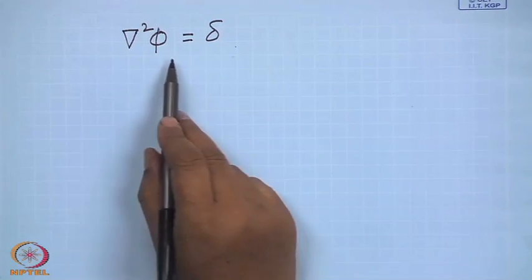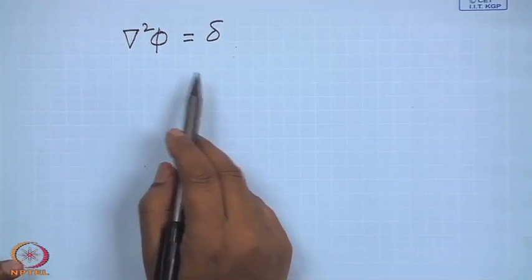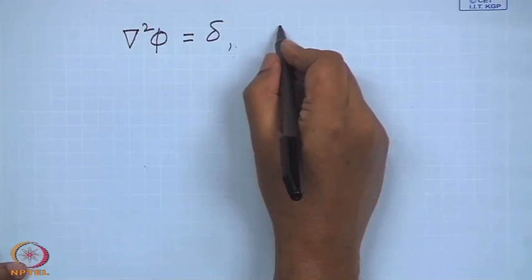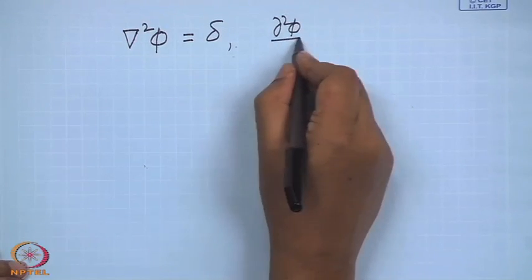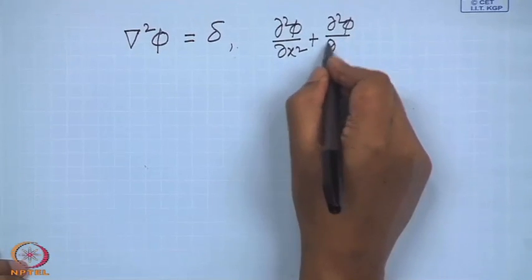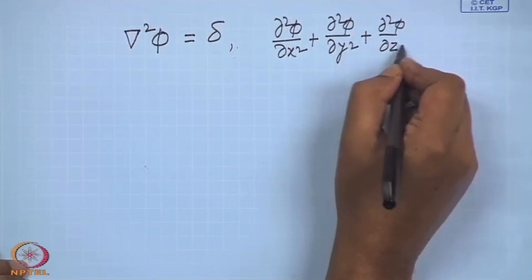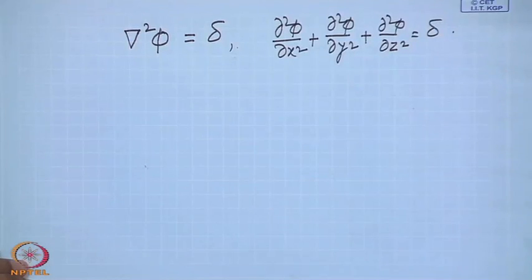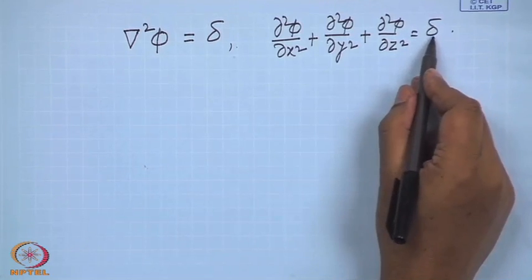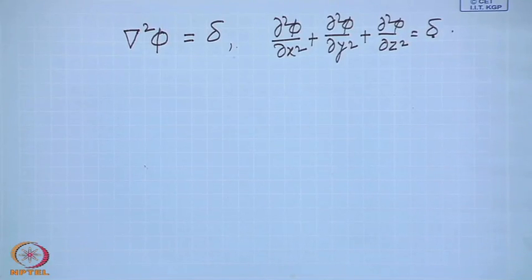This type of equation, this is of course a partial differential equation. If you write this equation completely, this is a partial differential equation. This can also be written in Cartesian system. And remember, this delta, that rate of expansion distribution, is a function of space and time, though we are not writing explicitly all the time.